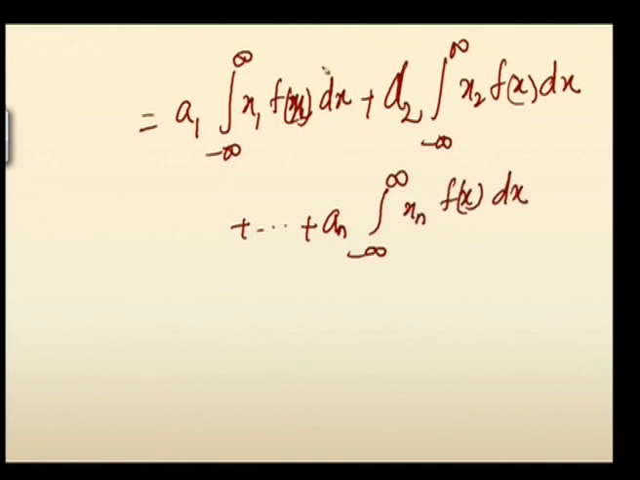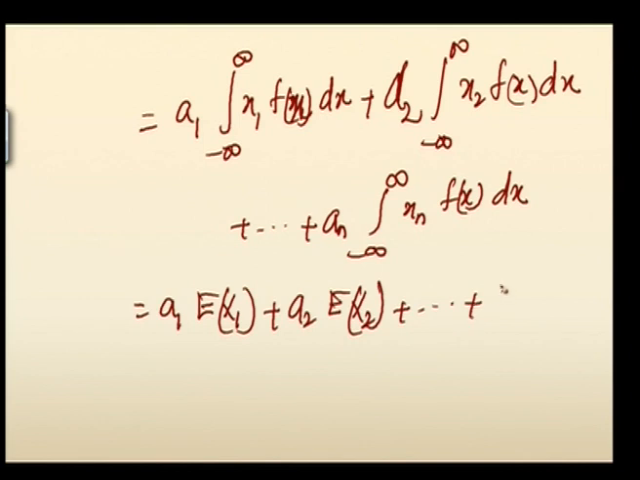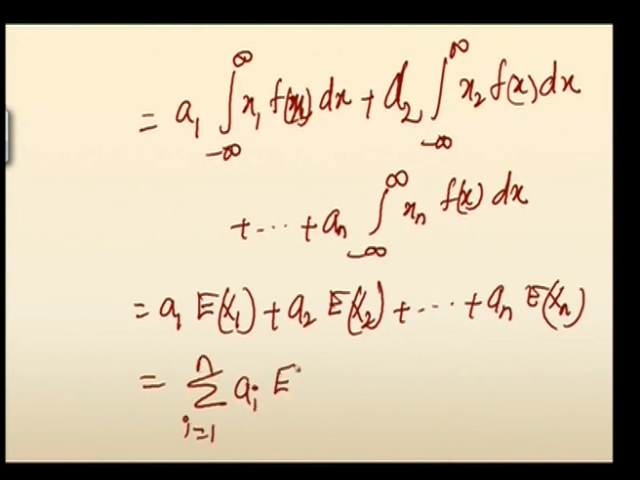But accordingly each integration stands for E of x1. So a1 into E of x1 plus a2 into E of x2 plus etc. an into E of xn. This is nothing but summation i equals 1 to n of ai into expectation of xi, which is your right hand side, hence proved.